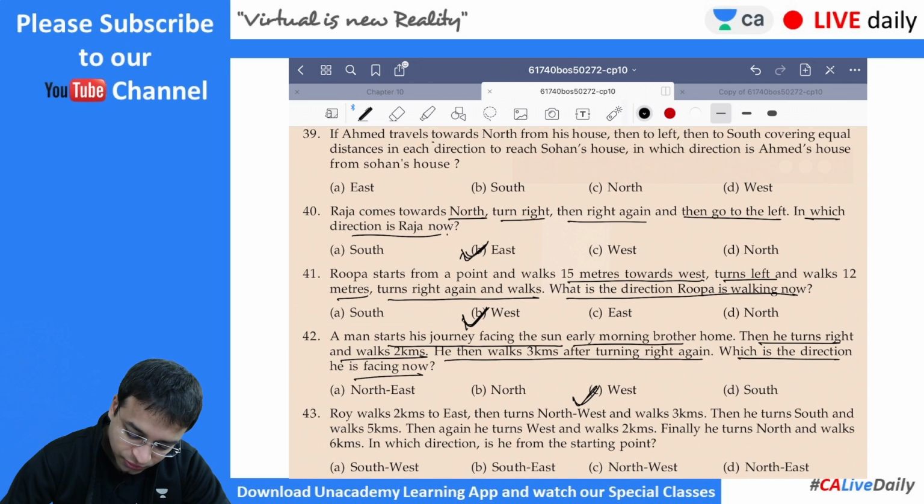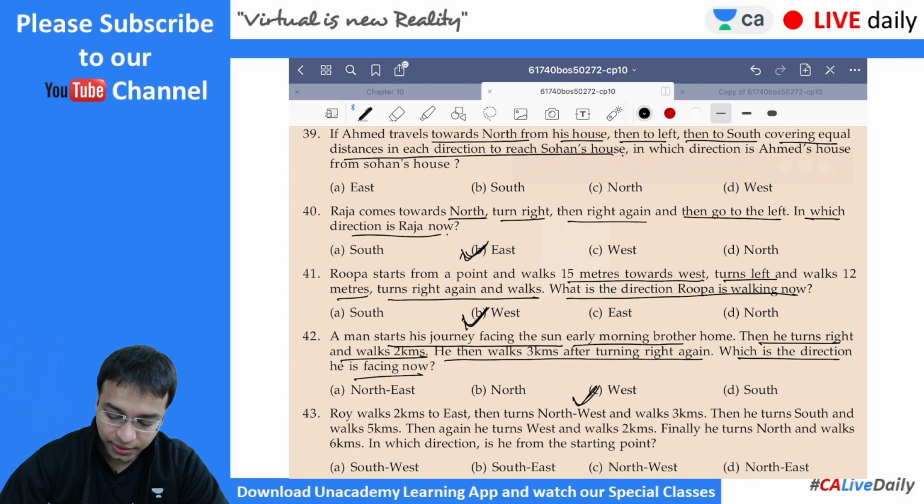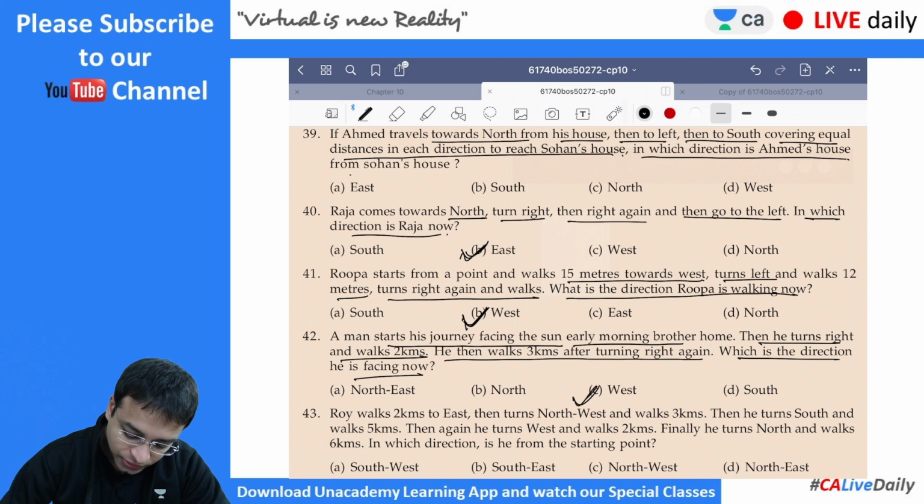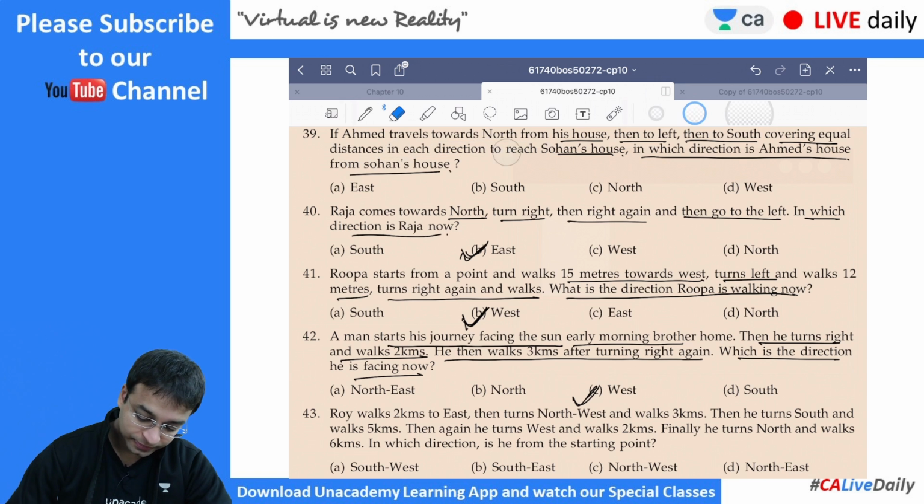If Ahmed travels towards north from his house, then to left, then to south, covering equal distances in each direction to reach Sohan's house, in which direction is Ahmed's house from Sohan's house? All right. A little different.